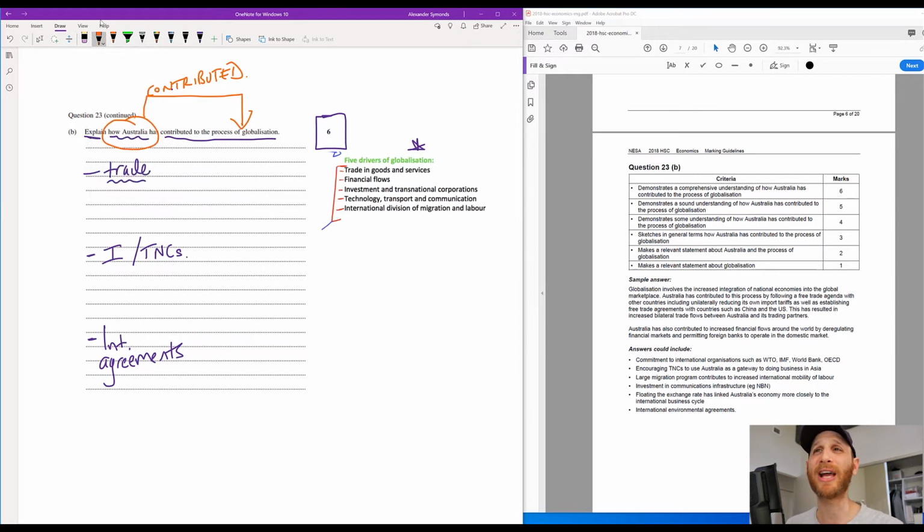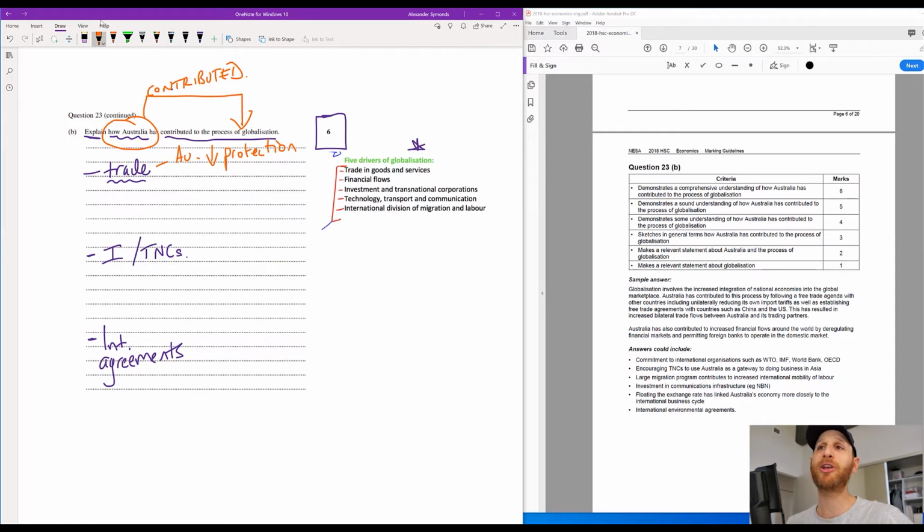So what we might say in terms of trade is that if we think about Australia, Australia used to be very heavily protected. It used to protect its domestic industries to a large extent.